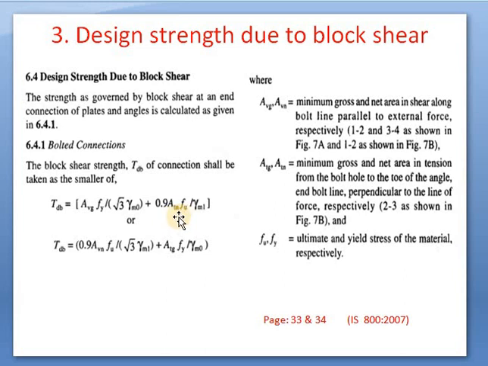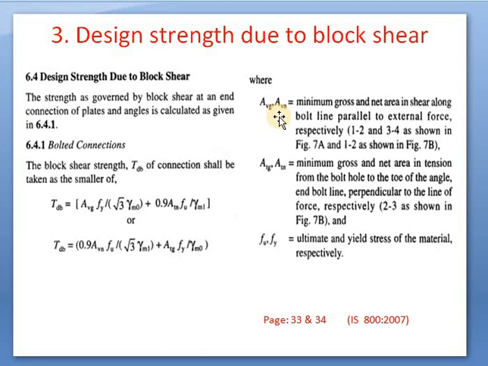Instead of ATN here it is ATG, instead of Fu it is Fy, divided by gamma m0 instead of gamma m1. There is a little bit of change. So the lesser value of both we will take as the block shear.